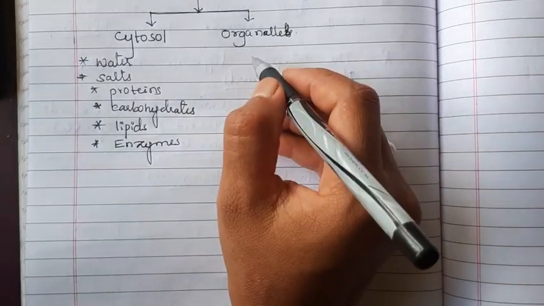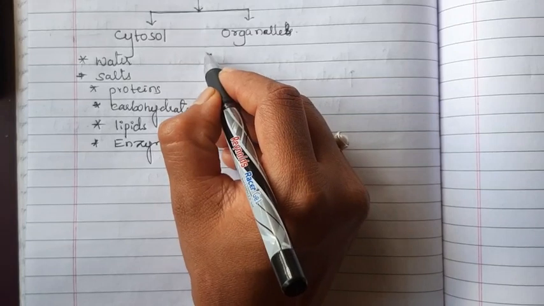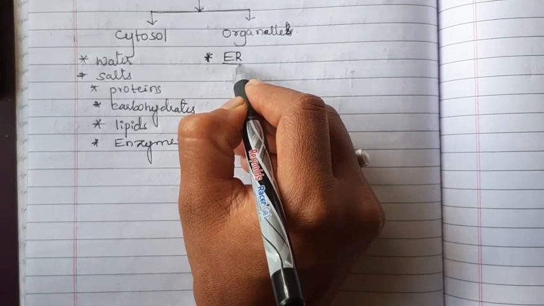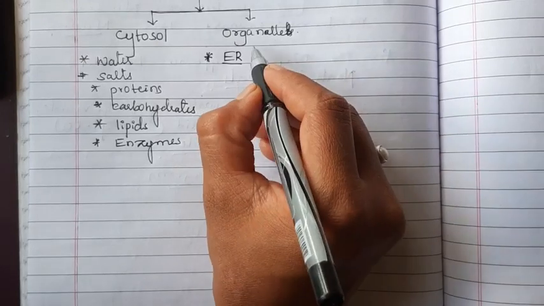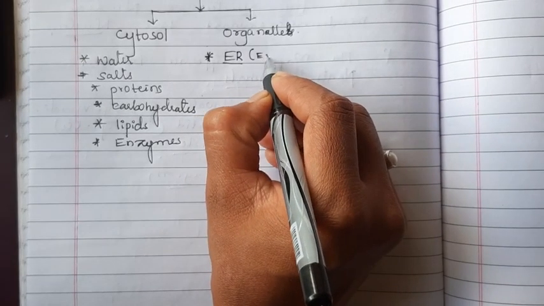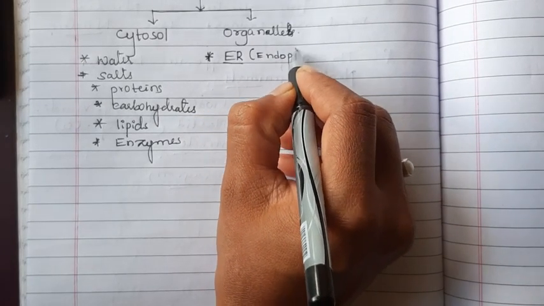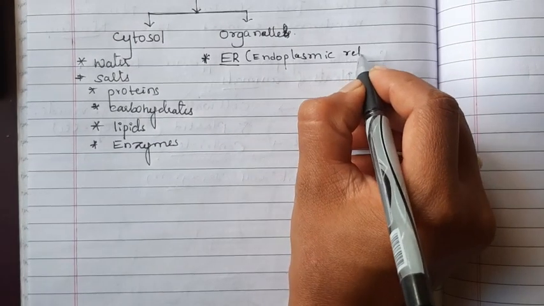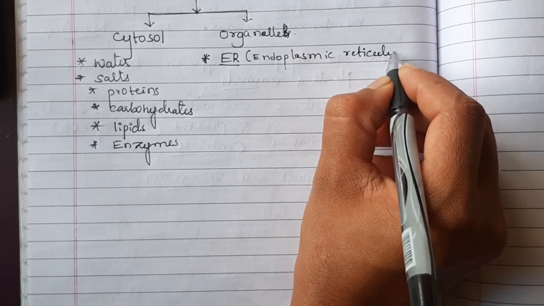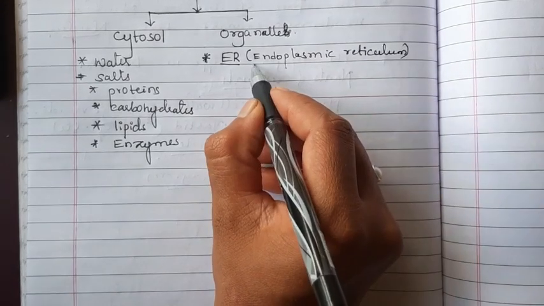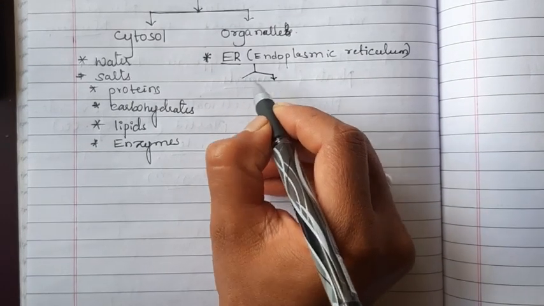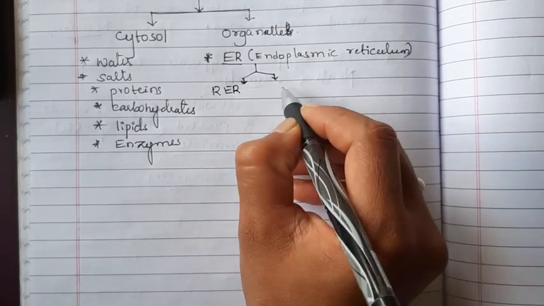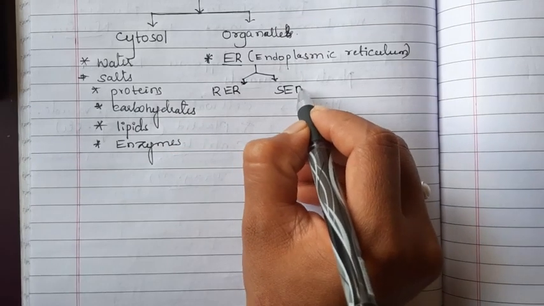Okay, in the cell organelle we have so many cell organelles like ER, that is endoplasmic reticulum. I will write here endoplasmic reticulum. There are two types of endoplasmic reticulum: rough endoplasmic reticulum, smooth endoplasmic reticulum.